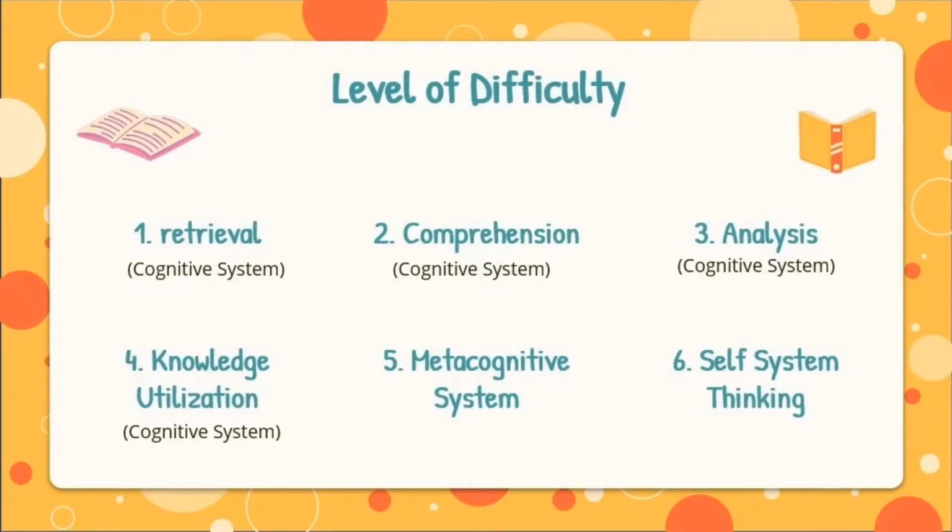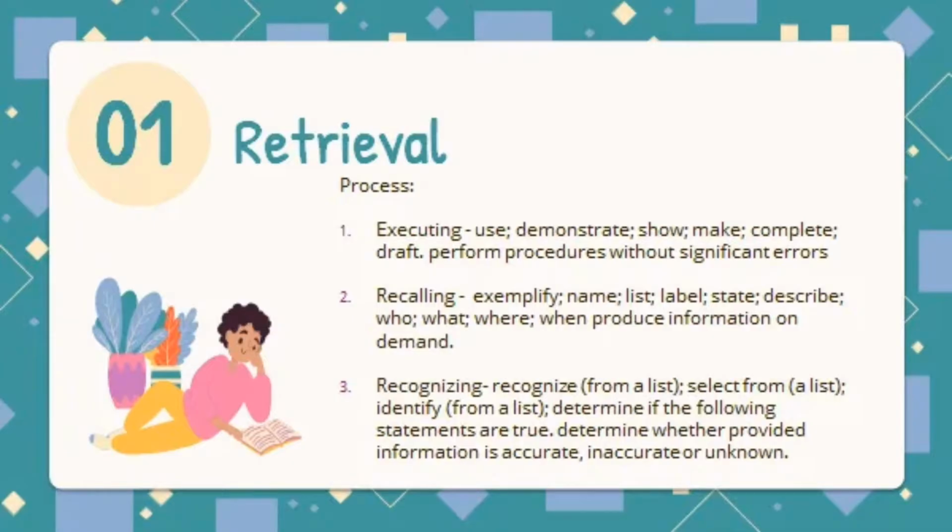We have 6 levels of difficulty given in the context of the system of thoughts: the cognitive system, the metacognitive system, and the self system. These 3 systems are the heart of the new taxonomy. Under the cognitive system are retrieval, comprehension, analysis, and knowledge utilization. The first level in the cognitive system is called retrieval.